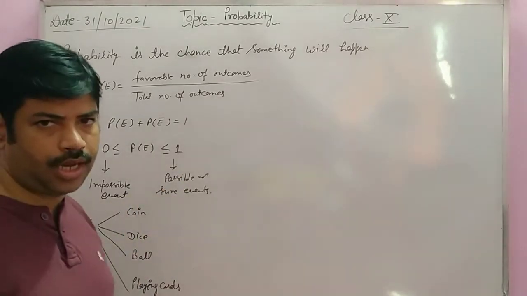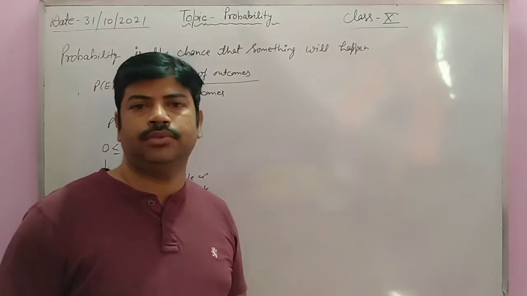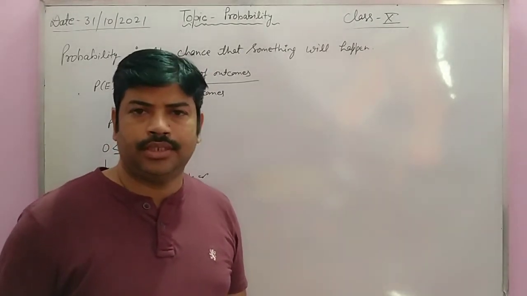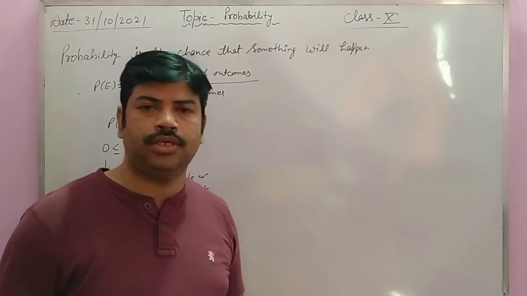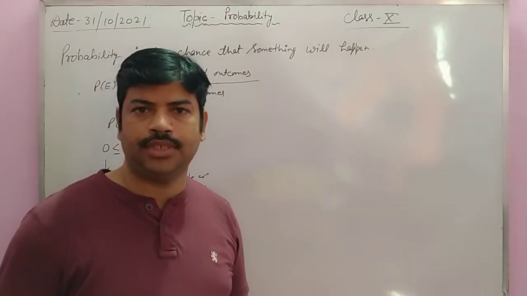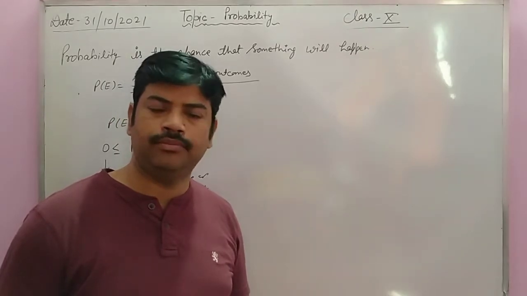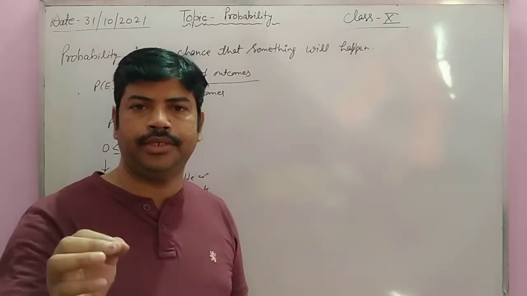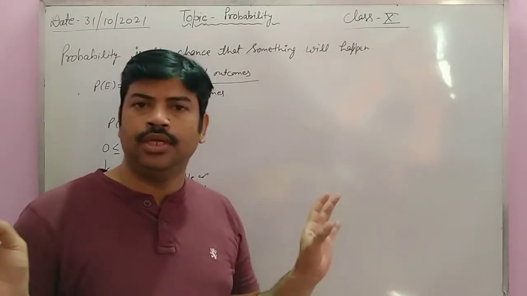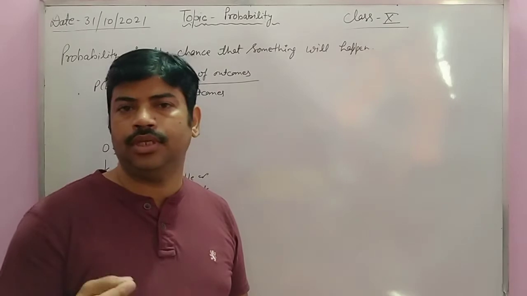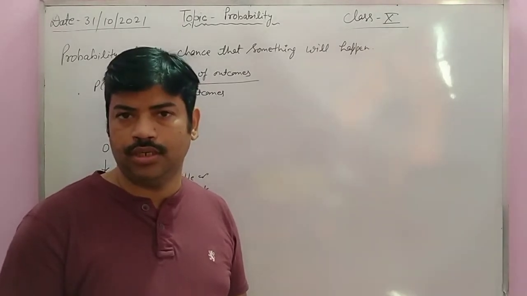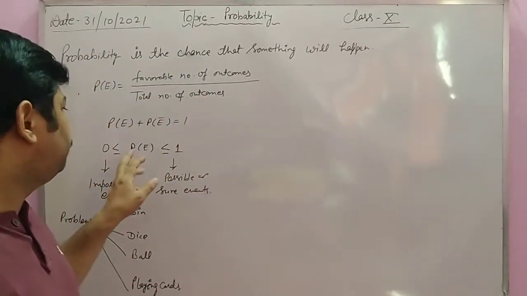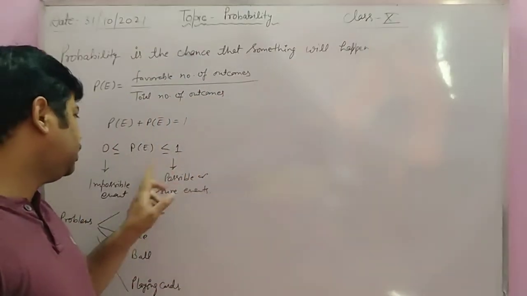For example, in a class, I want to take a student exam, that is a sub test, and all students will qualify the exam. It means I am saying that 100% of students will pass. That means 100 of 100, that is a 1. And if nobody will qualify the exam, it means we are getting a 0. Nothing happens. So probability always lies between 0 and 1,